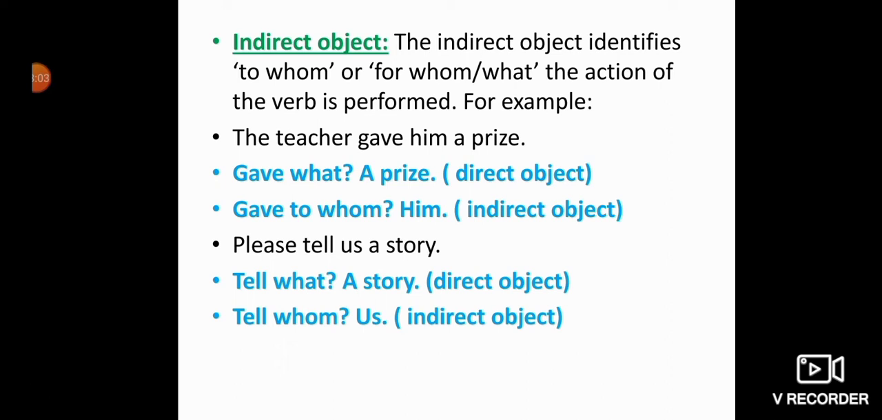So direct object is what, children? On which the action is performed, which receives the action directly, that's a direct object. And what is indirect object? Indirect object identifies to whom or for whom we are performing the action. That's an indirect object.